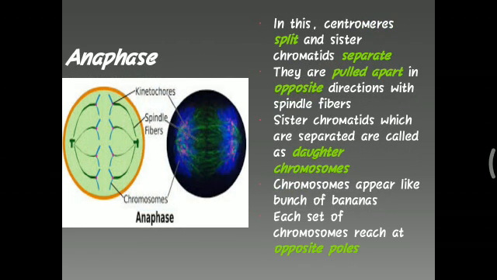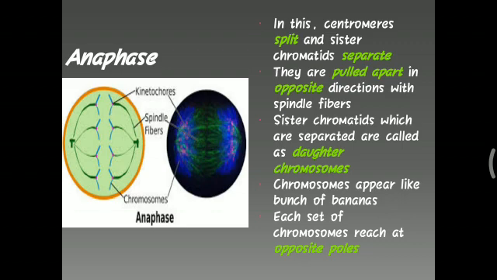Then the third phase is called anaphase. In this phase, the centromeres now start splitting and the sister chromatids separate. They are pulled apart in opposite directions with spindle fibers. Spindle fibers are nothing but a special type of flexible protein fiber.